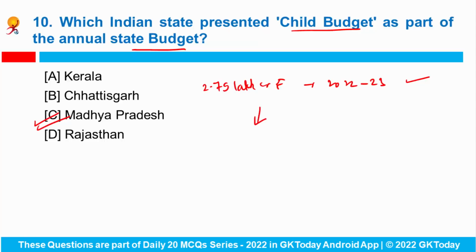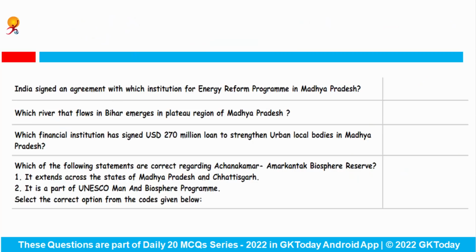So this budget allocated 57,800 crore rupees for 220 schemes under 17 departments, including education, targeted at children who are aged under 18. Fine. Now important things regarding Madhya Pradesh. India signed an agreement with which institution for energy reform program in Madhya Pradesh? So this we have signed with KfW, Germany. Can you tell me who is the new president of Germany?